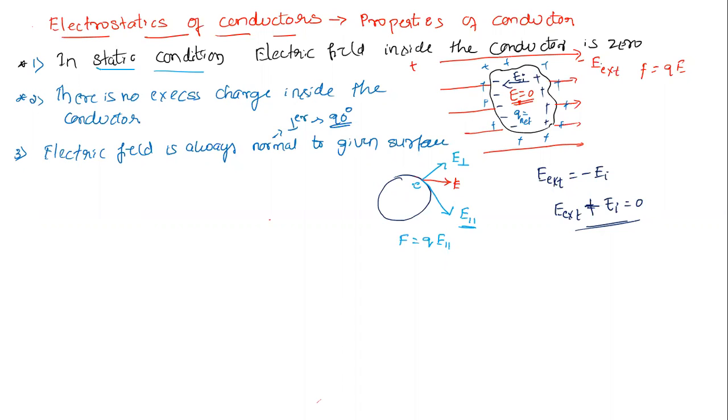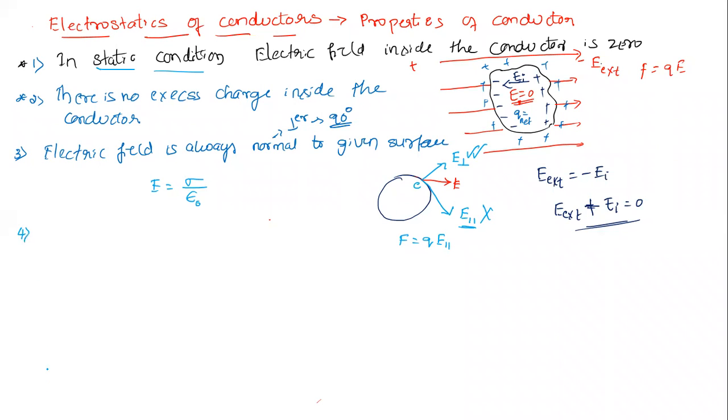Since it gives electric current, there must be electric current on the surface. But in static condition, we never find an electric current on the surface. So from this, we can confirm that there is no parallel component, only perpendicular component. So I can say the electric field is always normal to the given surface. Sir, how much will it be? It will be equal to sigma by epsilon. That is the strength of the electric field on the surface of a conductor.